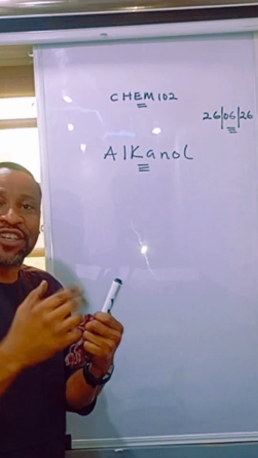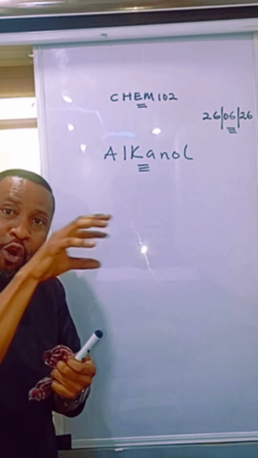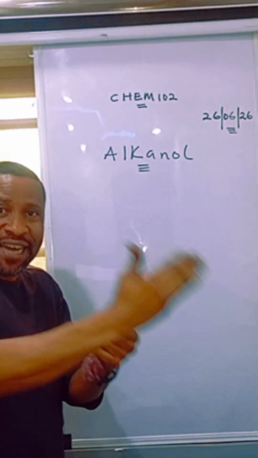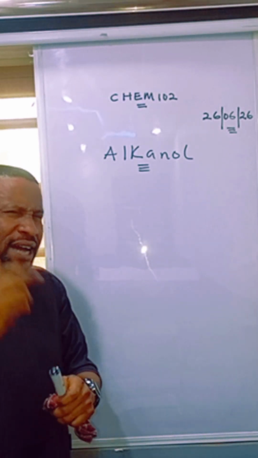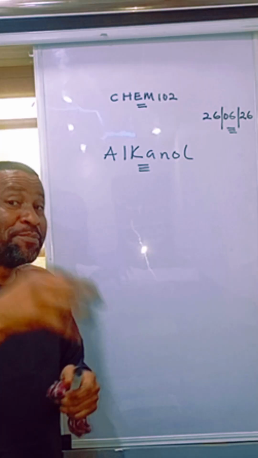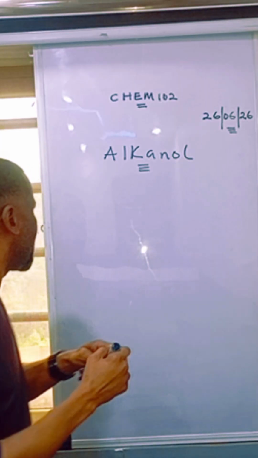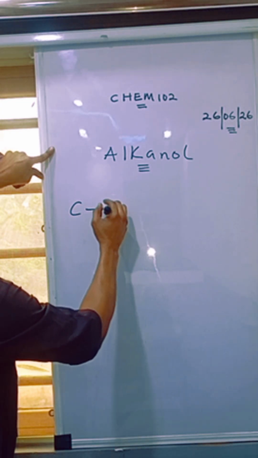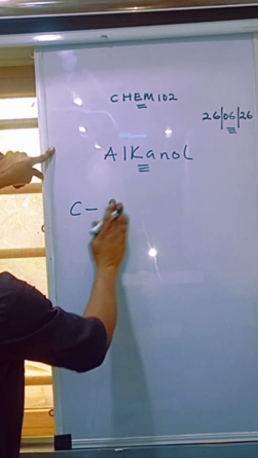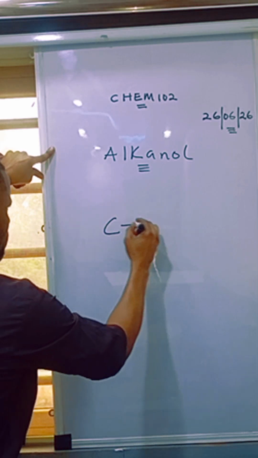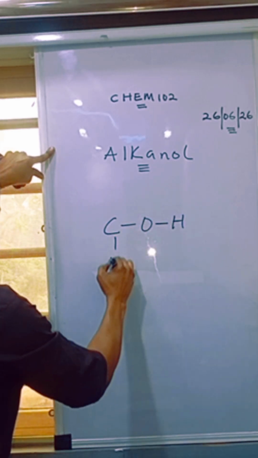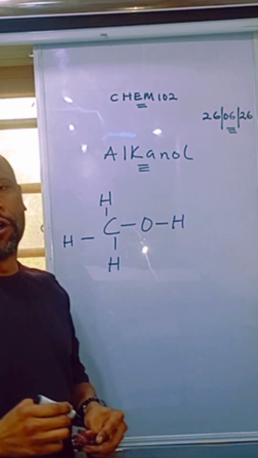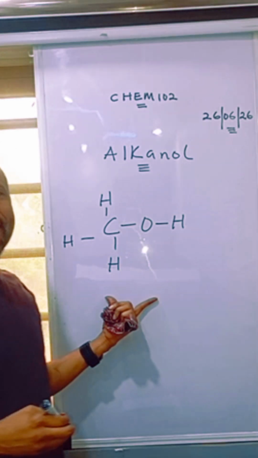So when you see any chemical reaction involving an alkanol, you should know what function the alkanol is playing in that chemical reaction, whether it's behaving as an acid or as a base. How do you know? By understanding the mechanism of the reaction. Just follow me. Let's take a look at somebody like, let's say we have methanol. I need to draw this out for clarity purpose and avoidance of doubt. That's methanol, an example of alkanol.